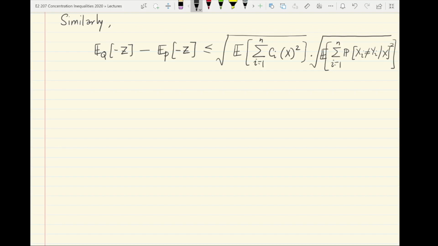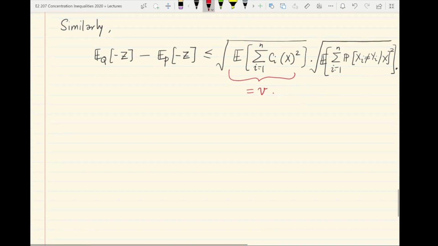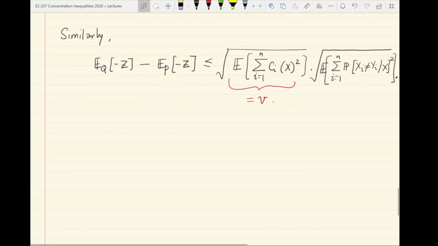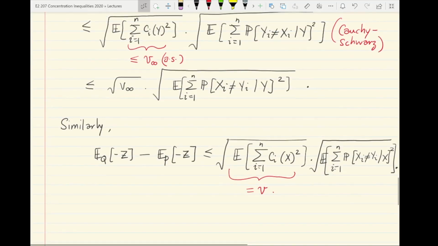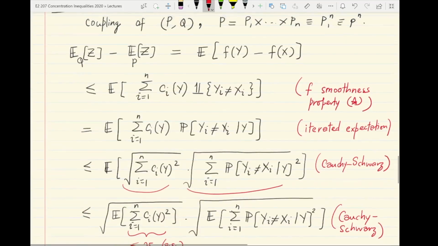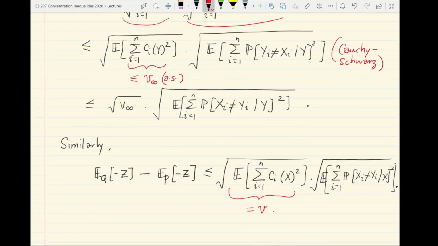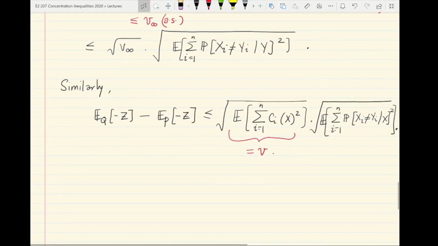And by definition this is exactly equal to V, because now the expectation is over the x or the p measure. Okay, so notice that we have basically obtained two bounds, one for the difference of expectations of z and one for the difference of expectations of minus z. In both cases there is a constant that shows up which is either V infinity or V. So the z inequality will help us give a right tail bound for z and the minus z inequality will help us give a left tail concentration bound for z.